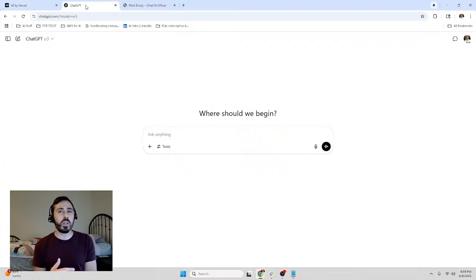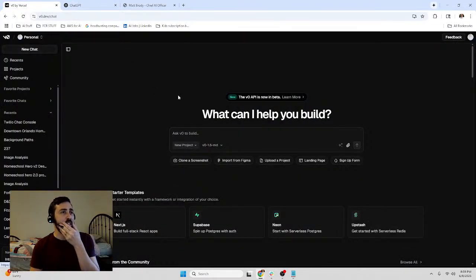ChatGPT is very helpful with what I'm about to do. I have a new chat up, and I could just tell it, hey, build me a portfolio website. Here's the problem, and this is the mistake I see people make: Chat is much, much better at creating a prompt for v0 than I am. So I use ChatGPT as a back and forth to get some ideas and some help on what I'm doing. Let's dive into that right now.